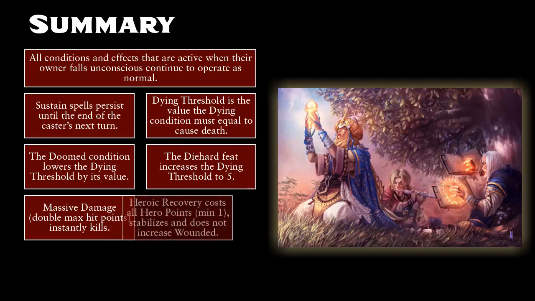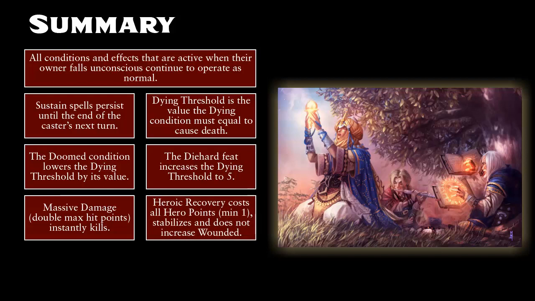Characters with the dying condition can avoid death by using heroic recovery. They must have at least 1 hero point to do so, and this costs all of the hero points they have, but they will stabilize, meaning they remain at 0 hit points but lose the dying condition. Also, characters do not increase their wounded value by 1 when losing the dying condition by using heroic recovery.